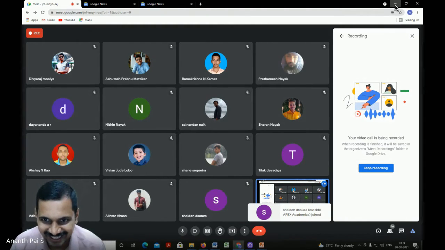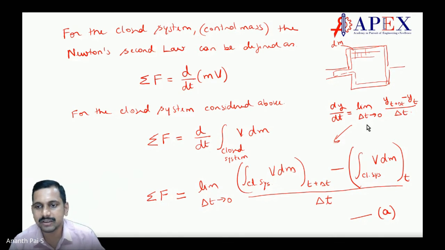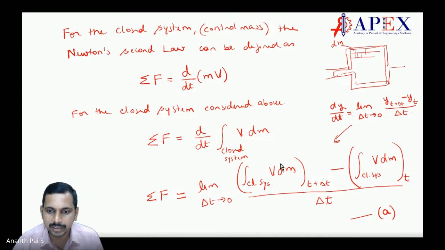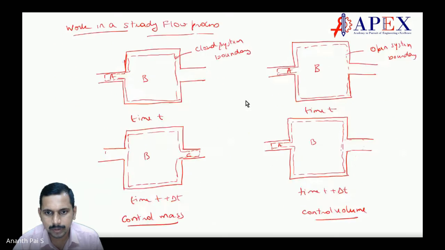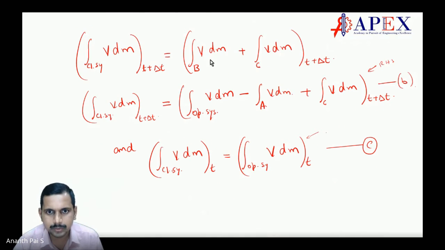So let us understand this. This is dy by dt, limit delta t tending to 0, of y at t plus delta t minus y at t, by delta t. This is the closed system. This much is clear to everyone, is it? Next, what is the first part? The closed system integral of v dm at t plus delta t is given as B plus C, correct? Closed system at t plus delta t is B plus C. Make sense? That is what we have written.